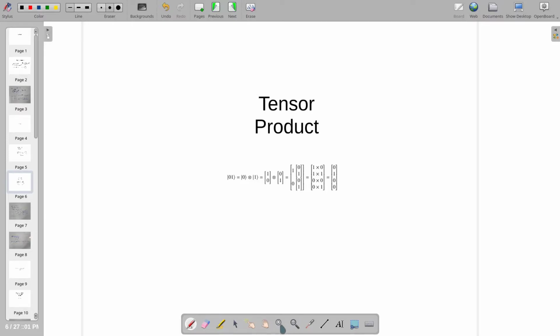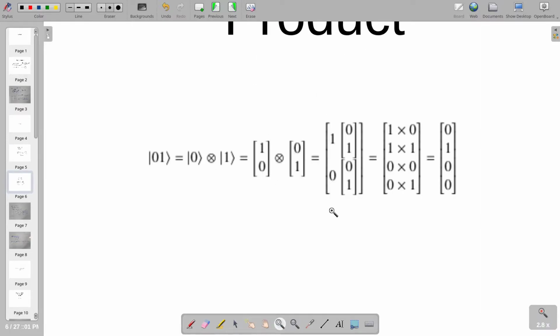We will be easily able to understand what the tensor product is and how we apply it through this simple example. Here we have a simple state 01, which is nothing but the tensor product of 0 and 1, that is, the tensor product of the matrices associated with them. We already know that [1 0] is associated with 0 and [0 1] is associated with 1.